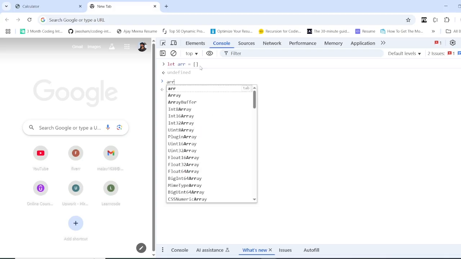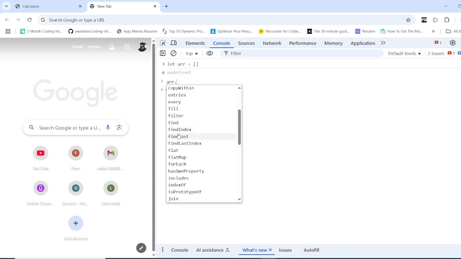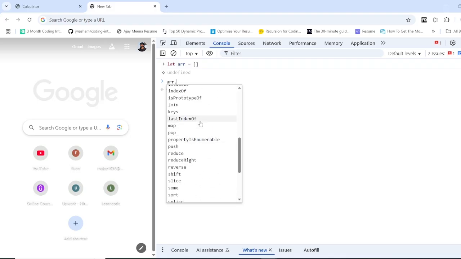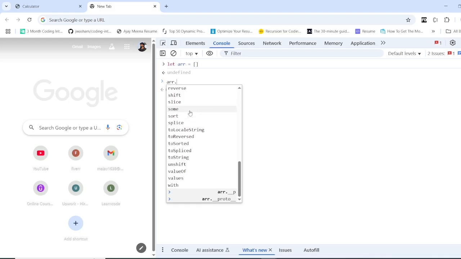But watch this. When I do array dot, you see all of these methods: every, fill, findIndex. Where do you think these methods are coming from? We did not write them. They are coming from a class. But in JavaScript there's no class and all. Every function or method you see here is stored in that prototype.